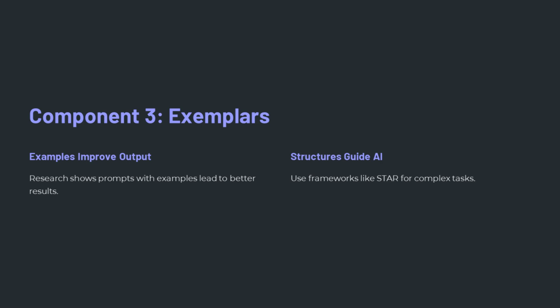For complex tasks, frameworks like STAR, situation, task, action, result, can guide the AI. Interview prep example: based on my resume, write an answer to what's your biggest weakness, using the STAR framework.